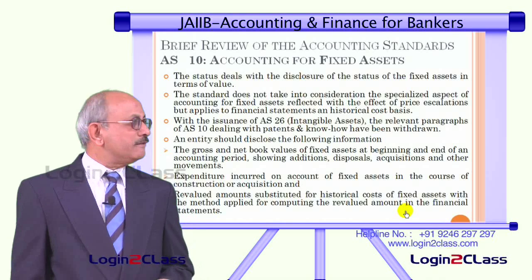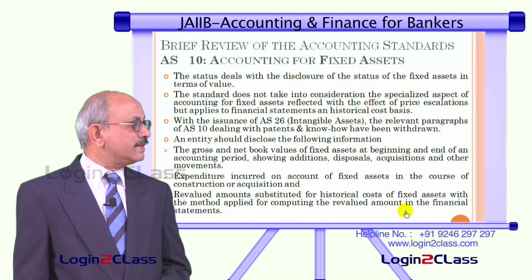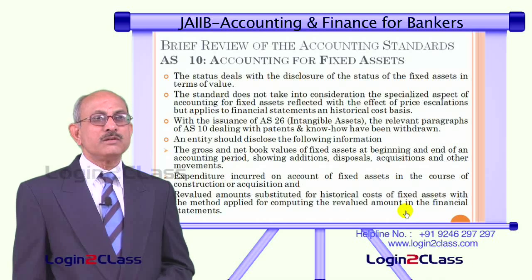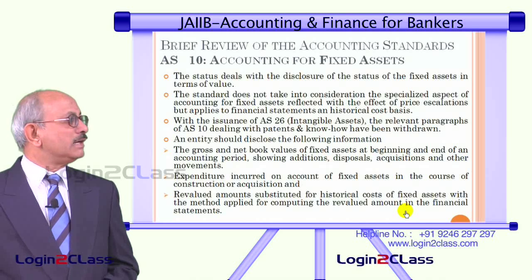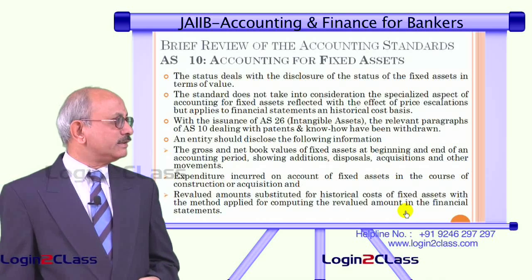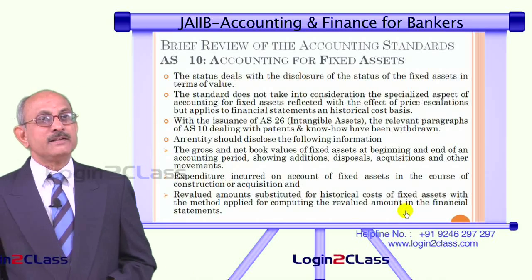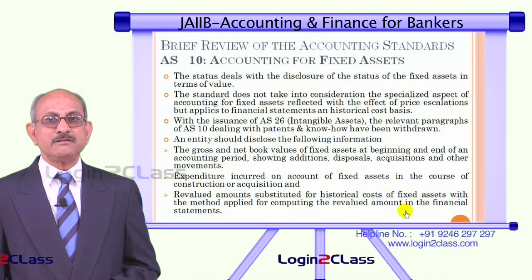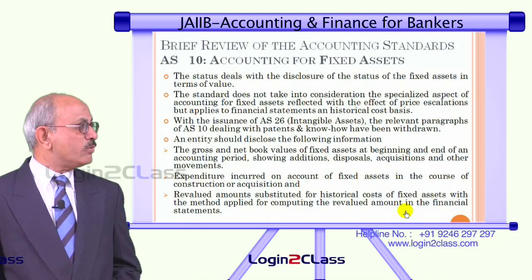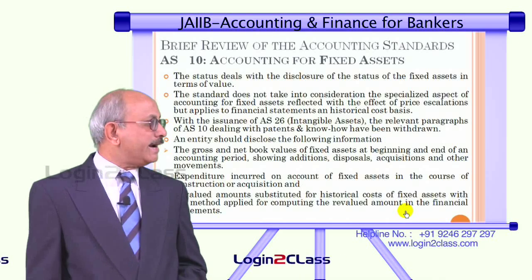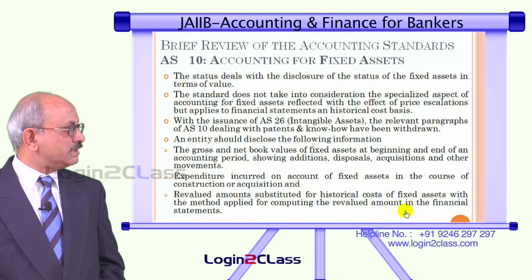So, after this they have issued what is known as AS 26, that is accounting standard on intangible assets. So, whatever paragraphs which were contained in AS 10 dealing with intangible assets have been taken over in AS 26. So, those need to be ignored as far as AS 10 is concerned. And as far as AS 10 is concerned, the entity is required to disclose the following information. First is gross and net book values of fixed assets at beginning and end of an accounting period, showing additions, disposals, acquisitions and other movements.